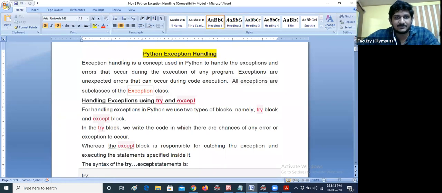Exception handling is a concept used in Python to handle all the exceptions and errors that occur during the execution of any program. That means whenever you find any error during the execution of the program, that error is called an exception. Usually we call it like that. Exceptions are unexpected errors that occur during code execution. This is also one of the definitions. All exceptions are subclasses of the Exception class. You just remember this word. Exception is a class.